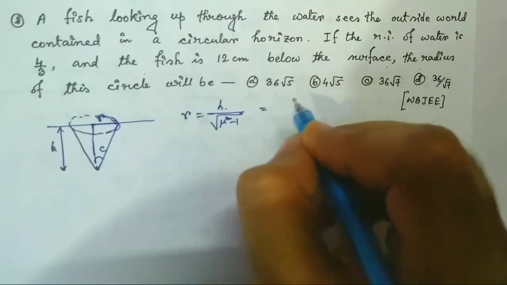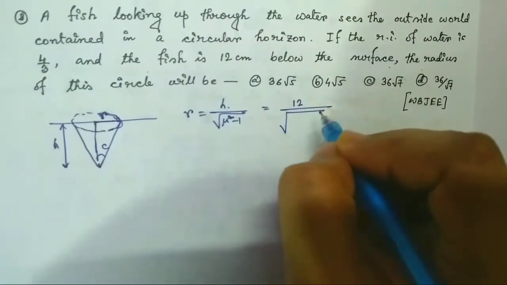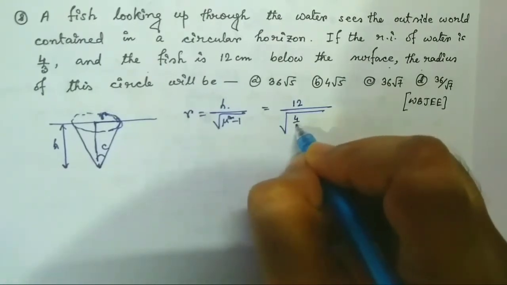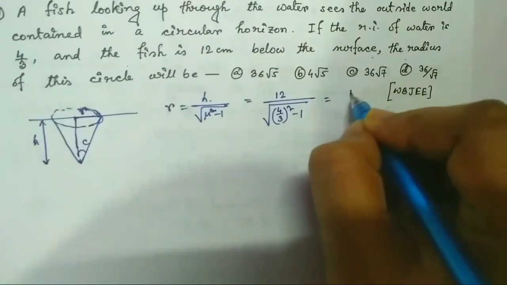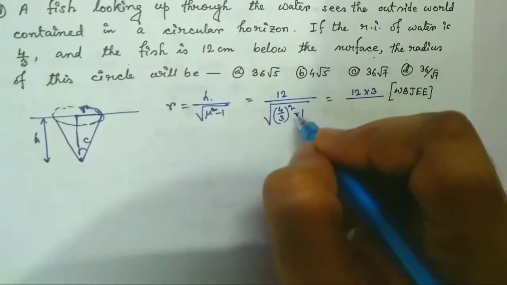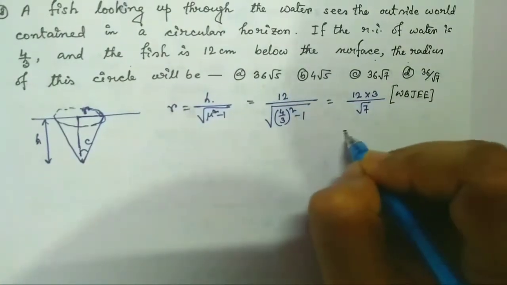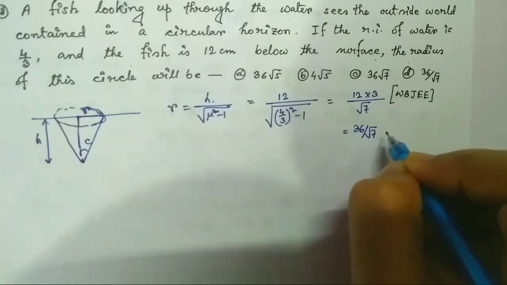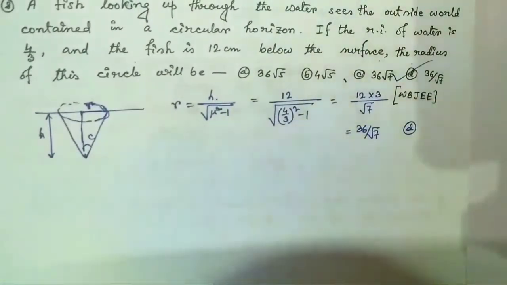H is given by 12 centimeter and the value of mu is 4 by 3. That is, this is 12 into 3 divided by root under 16 minus 9, that is 7, that is 36 by root 7. So option D is the right answer.